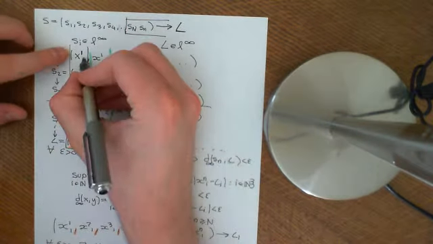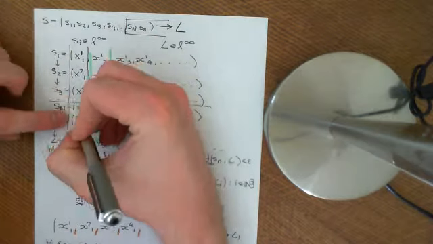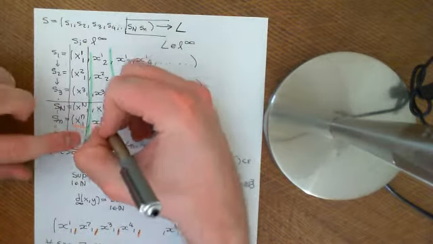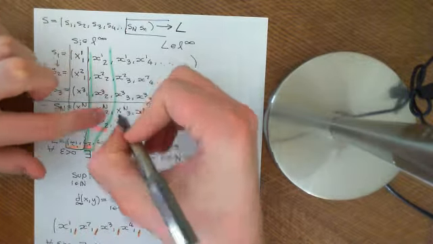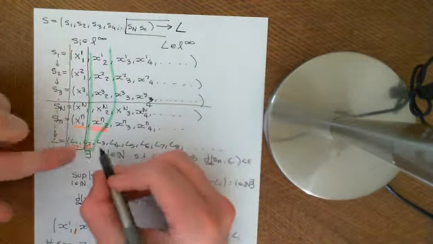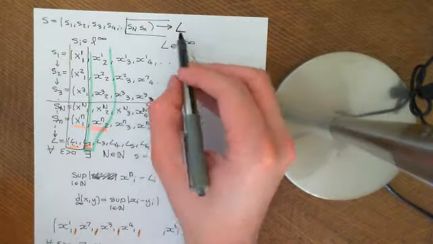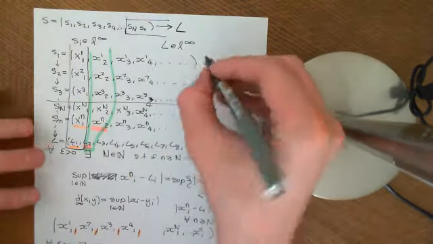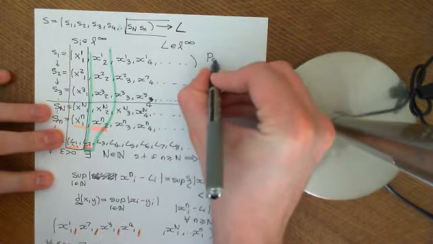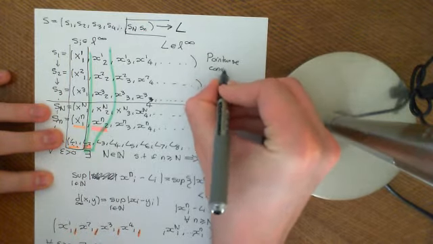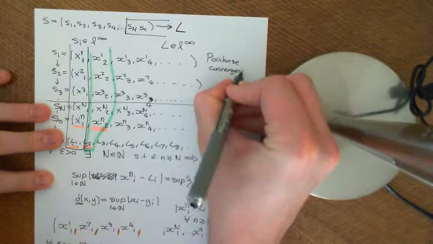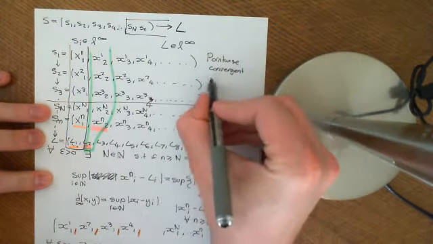You look at the limit of the sequence of first terms, you look at the limit of the sequence of second terms, you make that the second term of the limit, you look at the sequence of third terms, you find its limit and make that the third term of this limiting sequence. That is known as pointwise convergence of sequences.